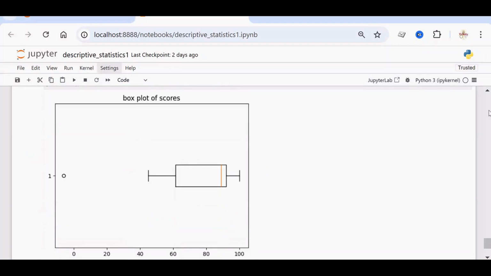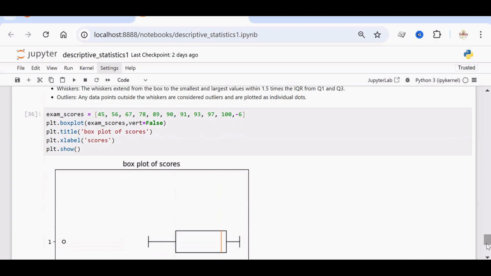Okay, fine. These are the most important measures in descriptive statistics. This is just the part 1 of statistics in Python. So we'll be seeing the continuation of this in part 2 tutorial.